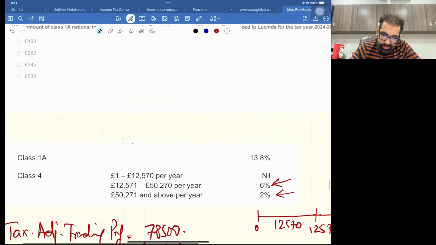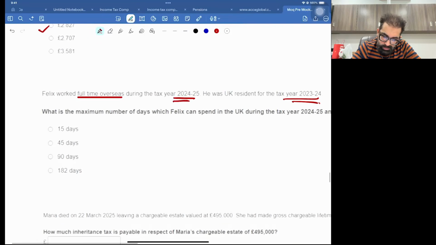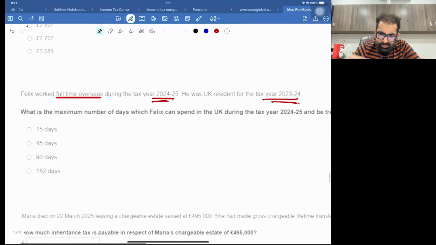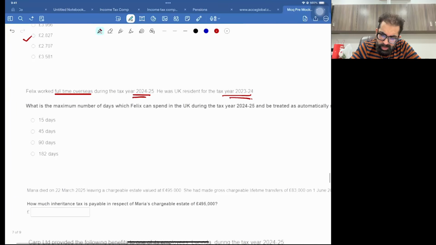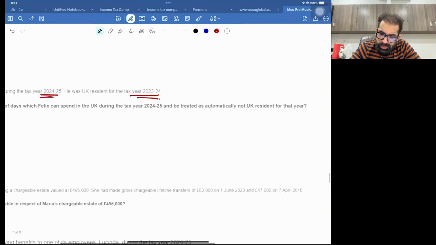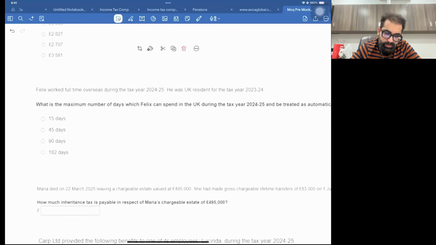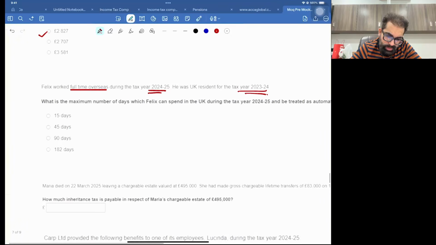Okay, let's read. Felix worked full-time overseas during the tax year. He was UK resident for no matter. What is the maximum number of days which Felix can spend in the UK in the tax year 24-25 and be treated automatically as not UK resident for that year? So it's 90 days. Maximum he can stay 90 days. That's the answer.